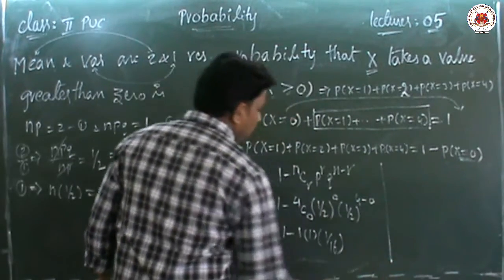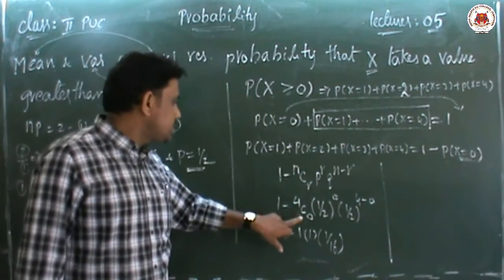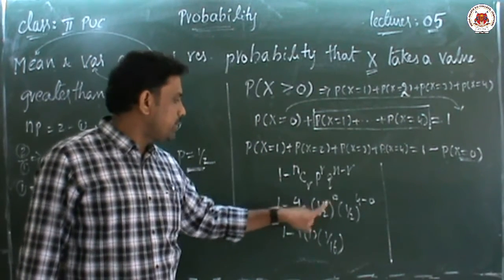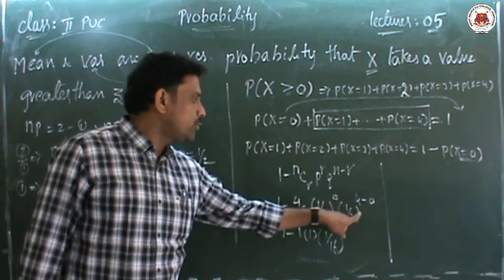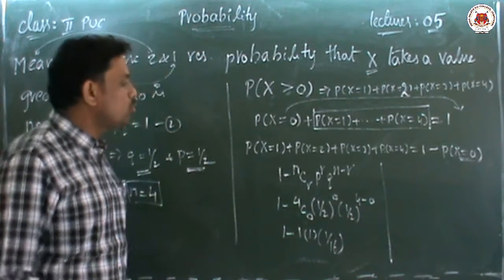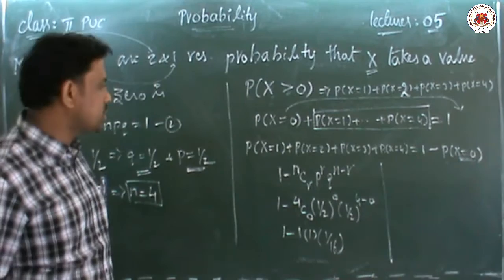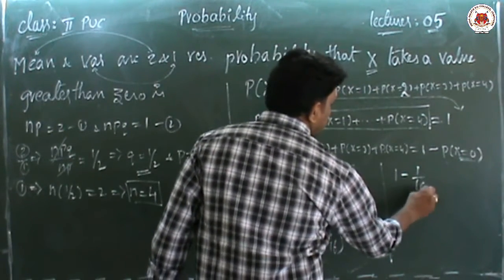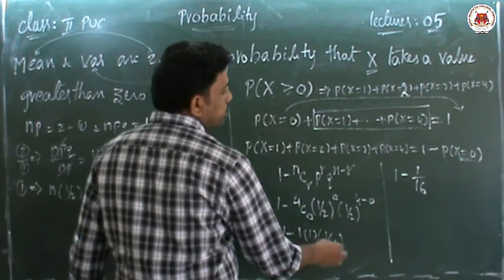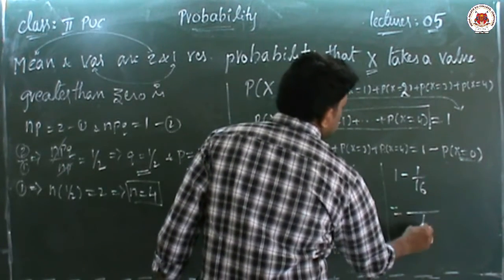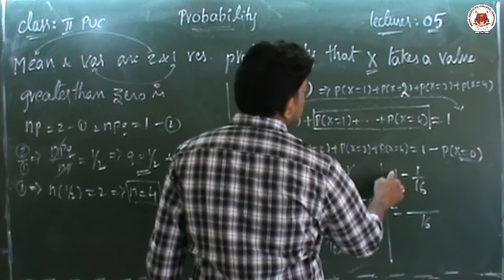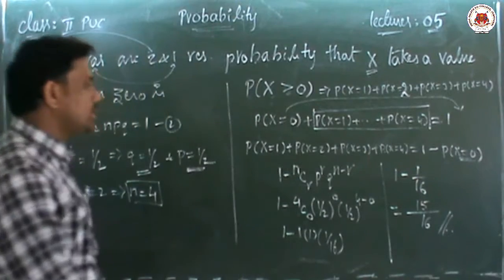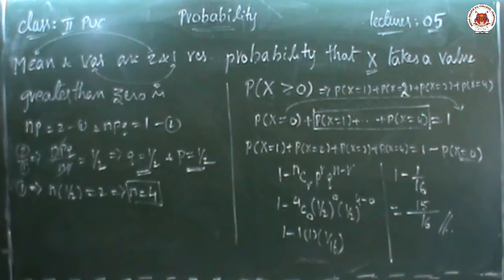So here finally the answer is 1 minus 1 by 16. What is the LCM? 16. 16 minus 1 is 15. So the answer is 15 by 16.